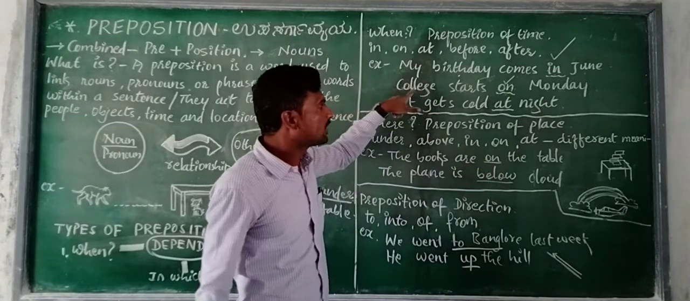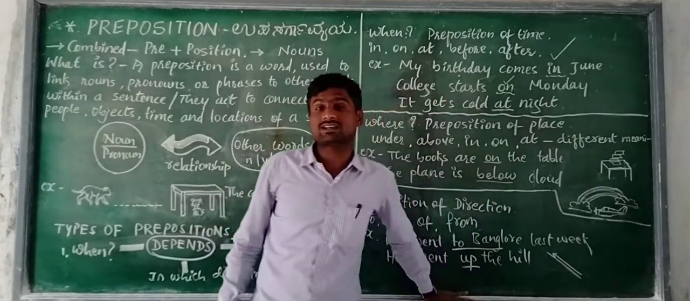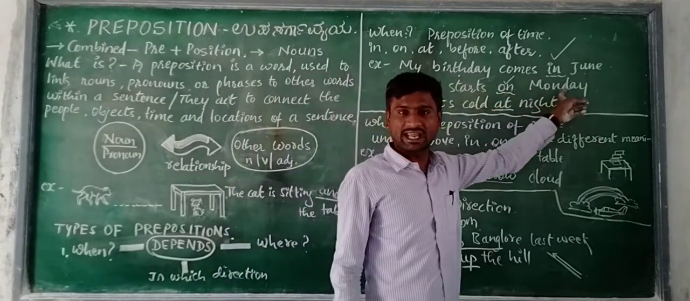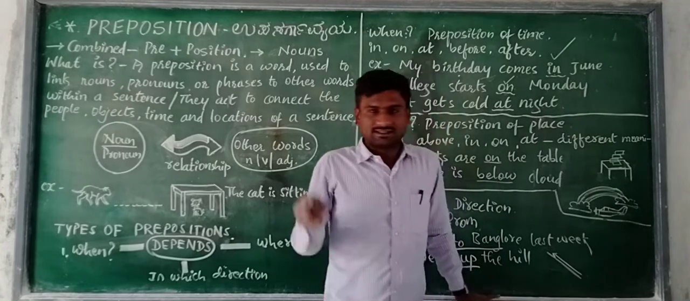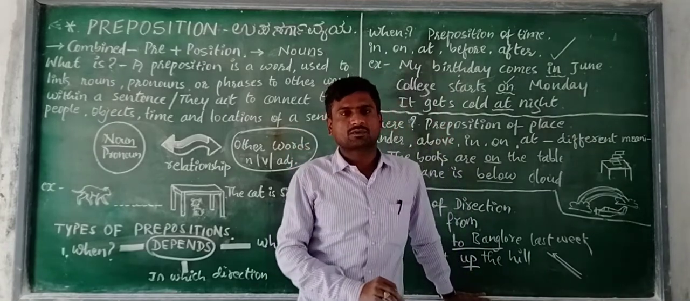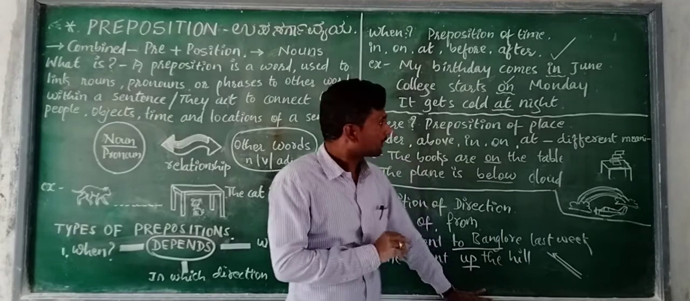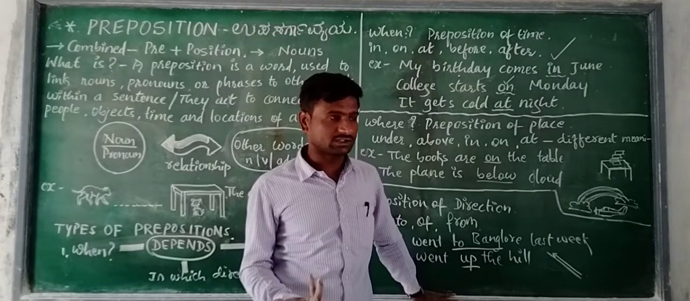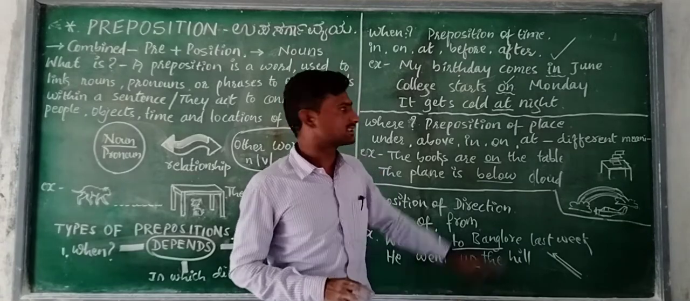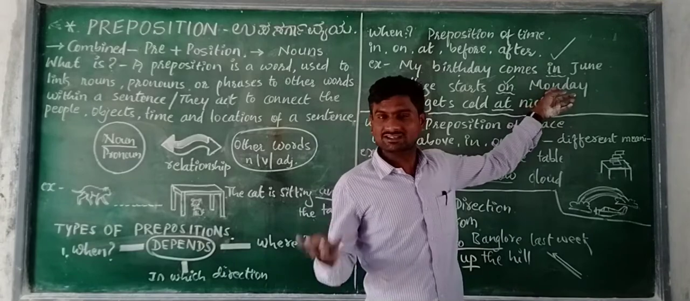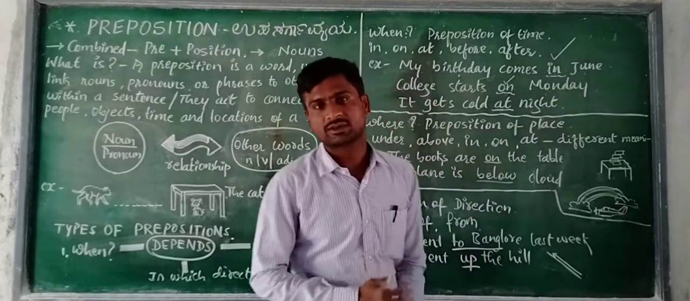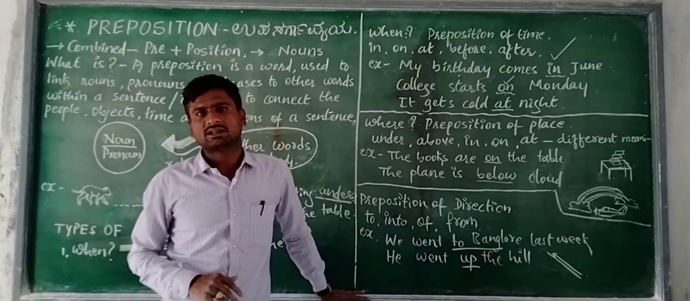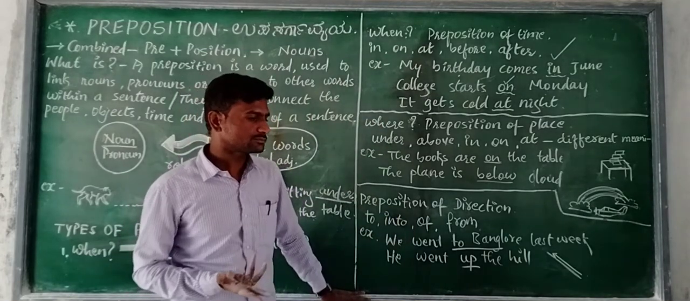See the next example. College starts on Monday. When does the college start? On Monday. Monday is the name of a day and a particular time. It gets cold at night. When does it get cold? It gets cold at night. Night time, Monday time, June is also time. Yes, preposition of time. See, come to the next part, that is where.